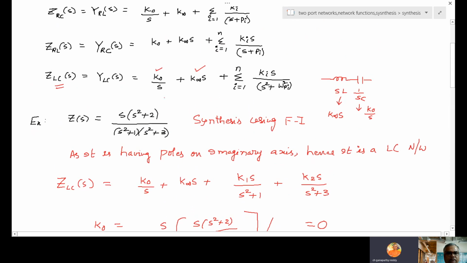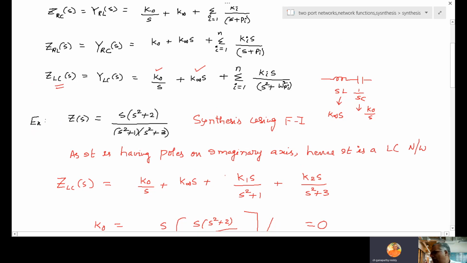Another point: if it is an LC network and you don't know how to write this, or you forget, just write like this. LC series: the first section will be series. So SL plus 1 by S, and it is having a pole at S equal to 0, so K0 by S. It is having a pole at S equal to infinity, so K infinite S. Next, LC parallel. Series over parallel. Take the inductor and capacitor in parallel and find the driving point function. Observe what the format is.